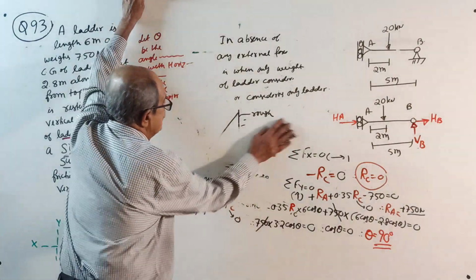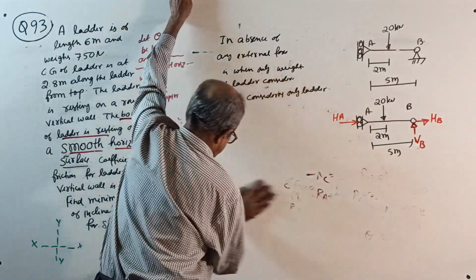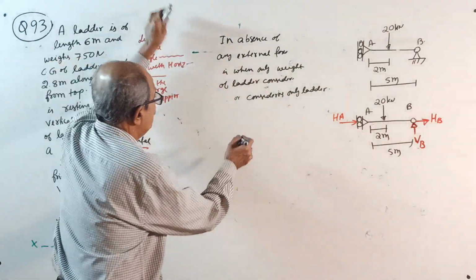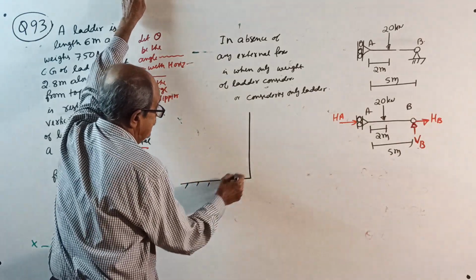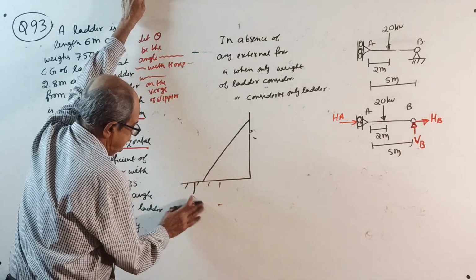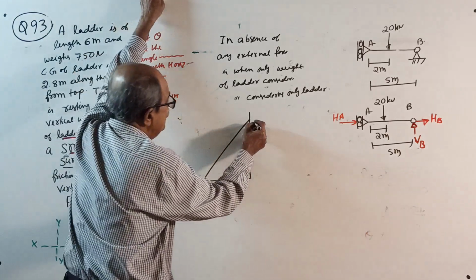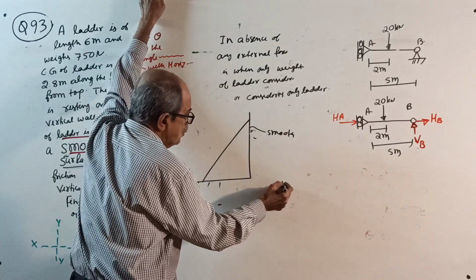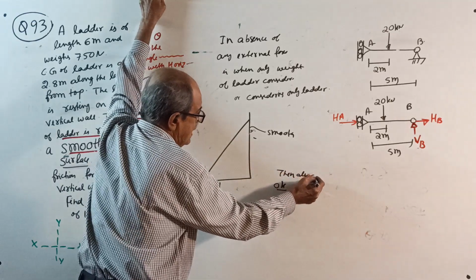Or, next make a note. Suppose the ground is rough and the wall is smooth, then also okay, answer is there.